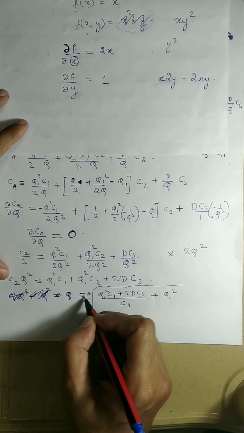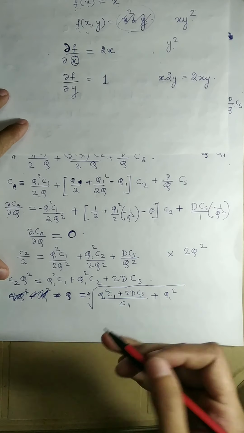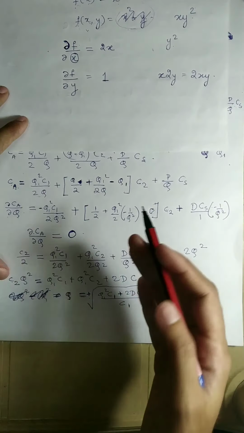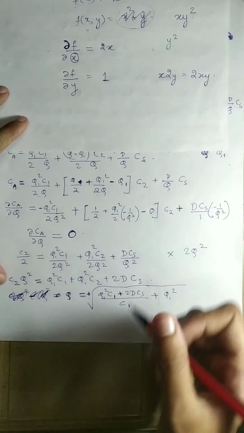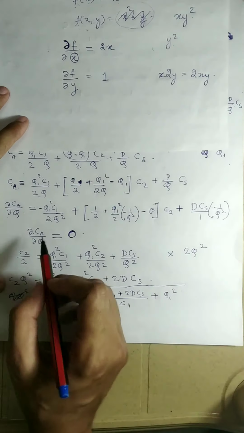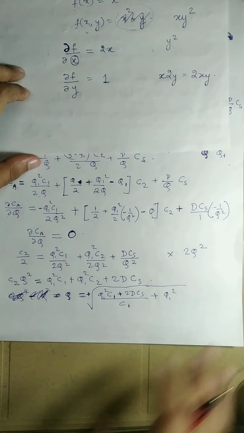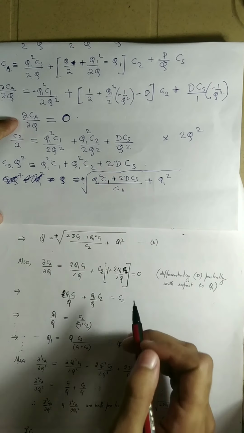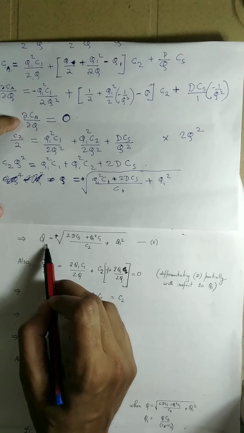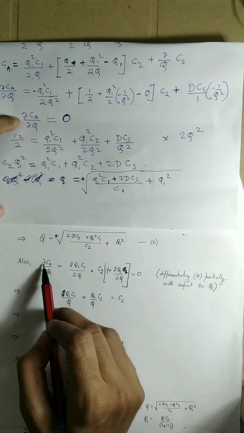So now we have to check for this value of Q what happens to Ca, whether it attains the minimum or the maximum. But before that, we will also differentiate this Ca with respect to Q1. You can see that we have already got the value of Q to be equal to this. Now we will differentiate Ca.